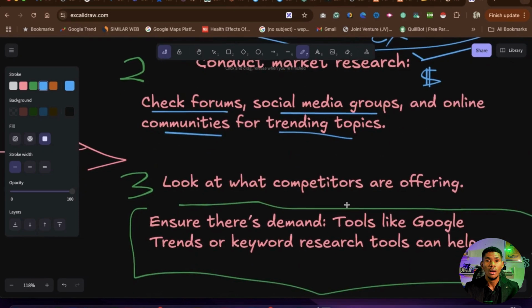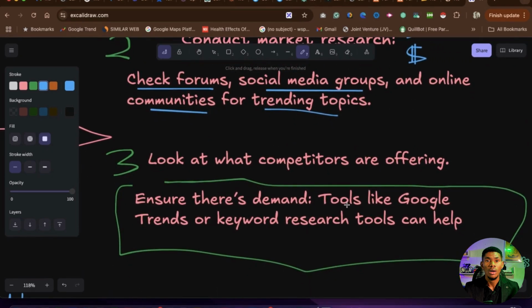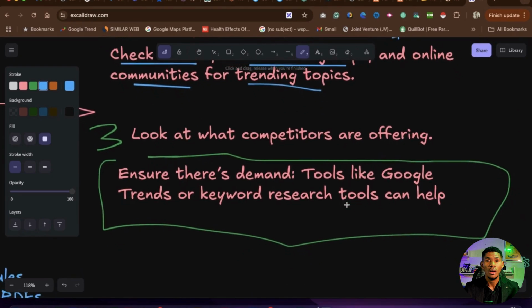So the third thing you need to look at here is what are they offering? These people that have same skills with you, same talent, what are they offering, right? Are they selling online course? Are they doing ebook? Are they selling coaching program? You need to literally do a competitors analysis on these guys to look for what they are offering. What are they selling to the people?